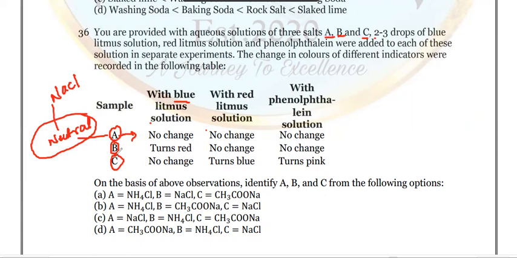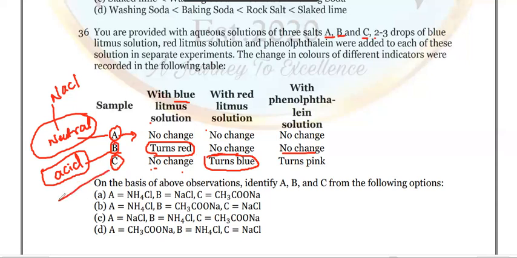Look at B. Blue turns to red. It means definitely it is acidic in nature, either a weak acid or a strong acid, but it should be acidic. And no change in color with the others. And C, no change when it reacts with red, and turns blue with the red litmus solution. It means base. C is base.